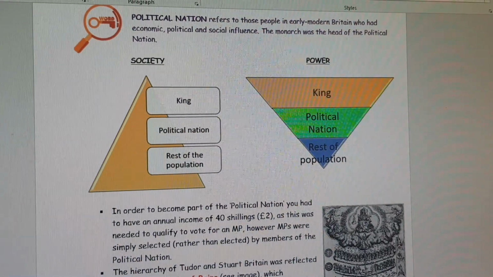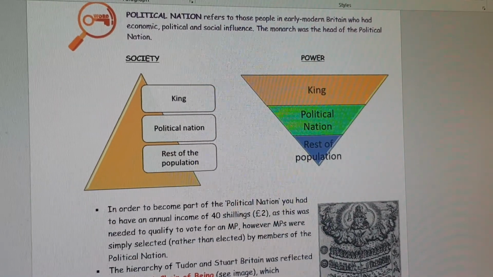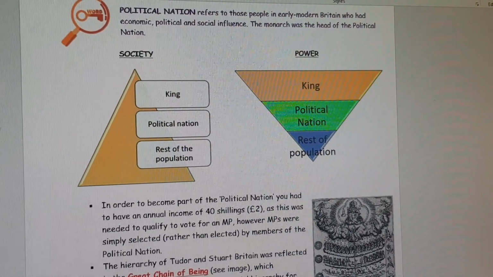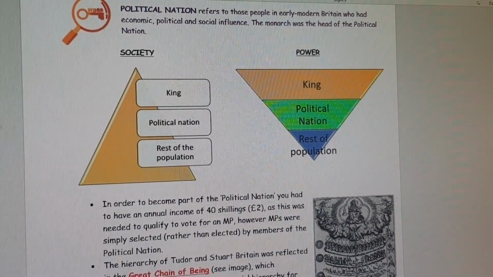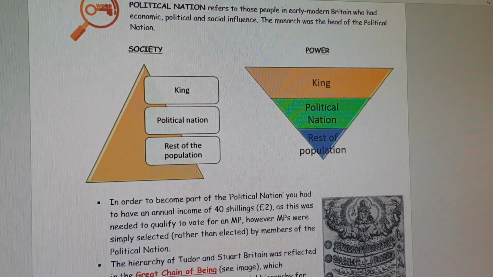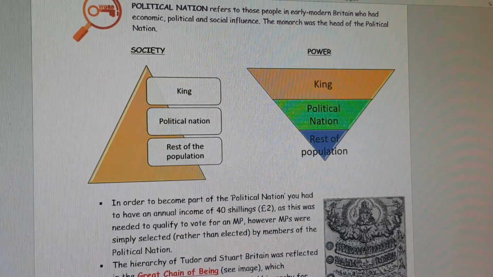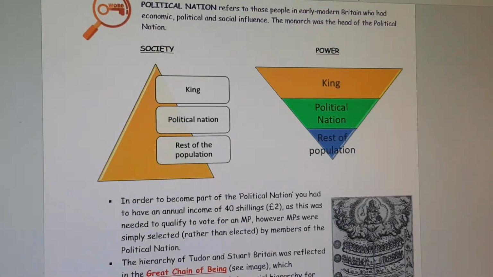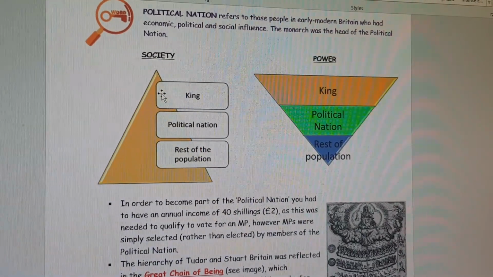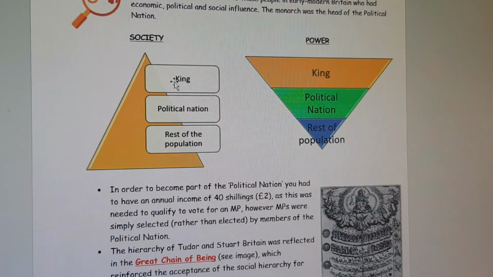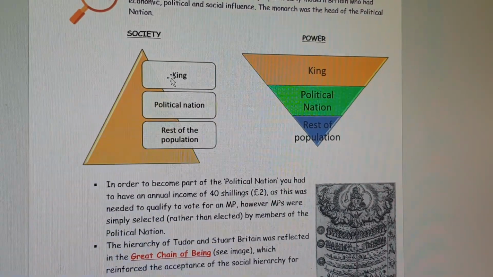So going through the political nation, this refers to those people in early modern Britain who had economic, political and social influence. So the monarchy was the head of the political nation. Now, when we look at the social hierarchy within Stuart Britain, we can see that obviously the king, or queen in the Tudor period, but the king in this case, was the head of society, as signified here in your book.